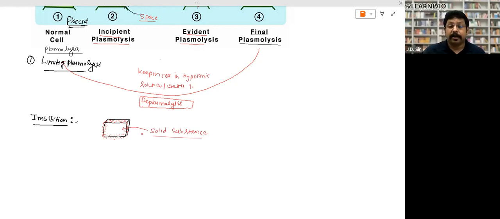Take a biscuit and dip it inside chocolate, then take it out. The chocolate will be absorbed by the outer surface, but it will not go deeper inside. That is called imbibition. When solid substances absorb some liquid, that is called imbibition.